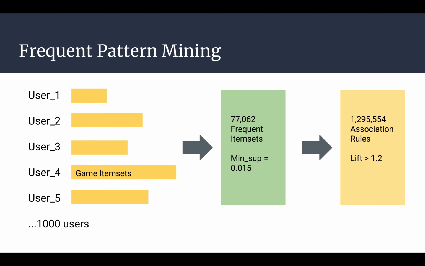The first method we tried was frequent pattern mining. We used the FP growth algorithm to generate 77,000 frequent item sets with a mean support of 0.015. Even though the support seems low, considering the large amount of games and users, we consider this number would imply enough overlap on users' game item sets, and thus an indicator for strong associations. Further, we generate 1 million association rules with a mean lift of 1.2, because the confidence score can be misleading sometimes.